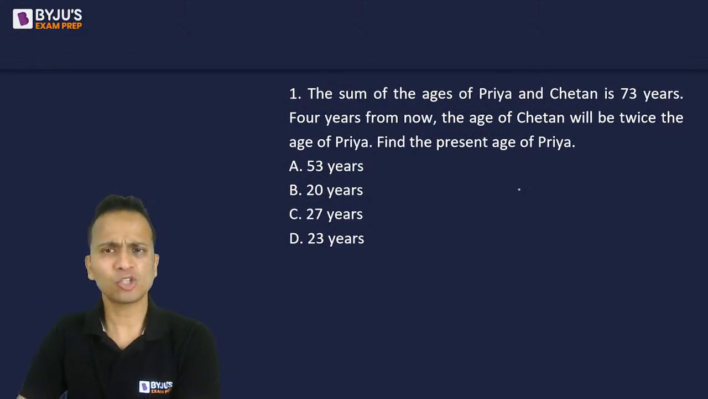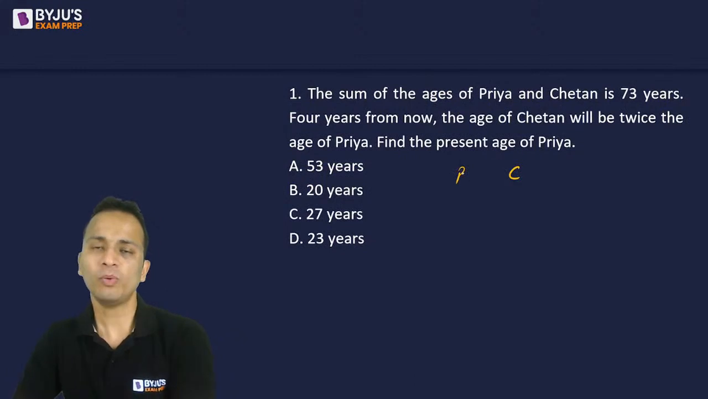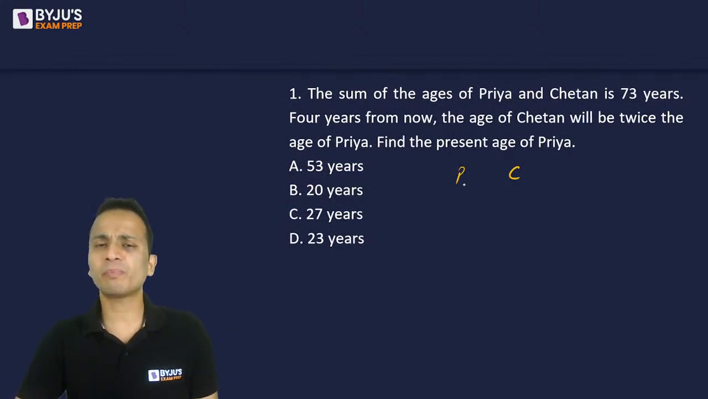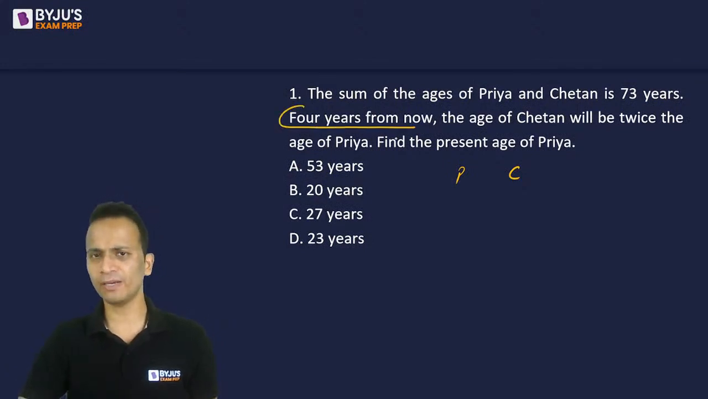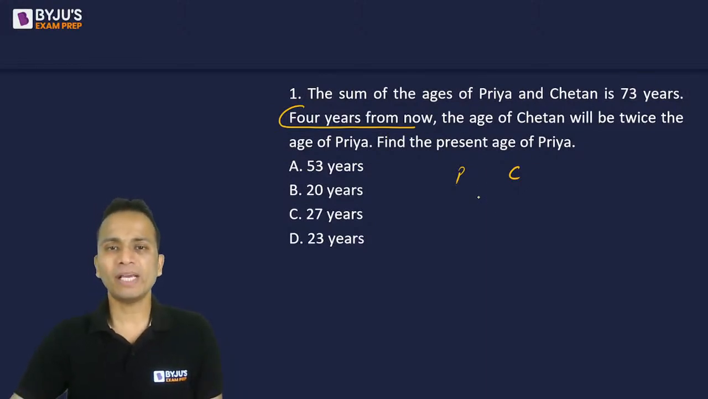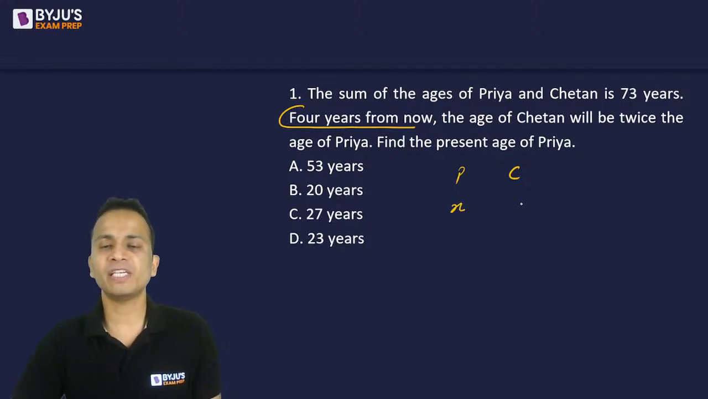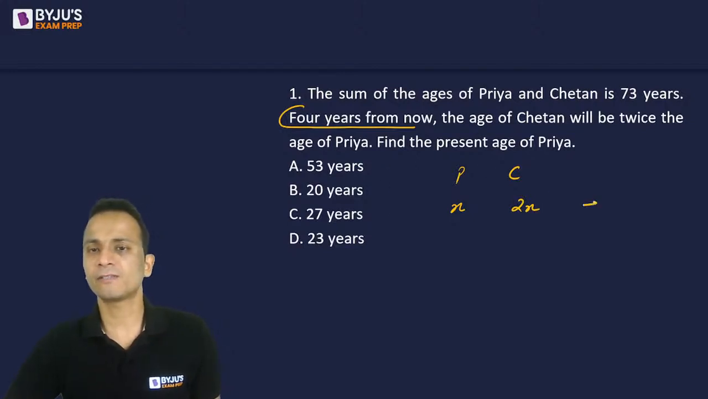Okay, so let's start solving with this. Now we have 2 people, Priya and Chetan. Now what you can do is start by assuming their present ages, but I'll start by assuming their ages 4 years hence. Okay, an efficient way of solving this. So 4 years from now, the age of Chetan will be twice the age of Priya. So if the age of Priya is X 4 years from now, then the age of Chetan will be 2X. Okay, so this is 4 years hence.